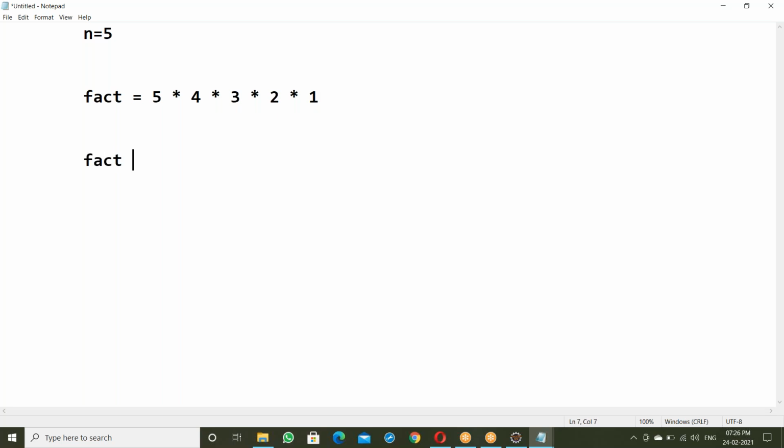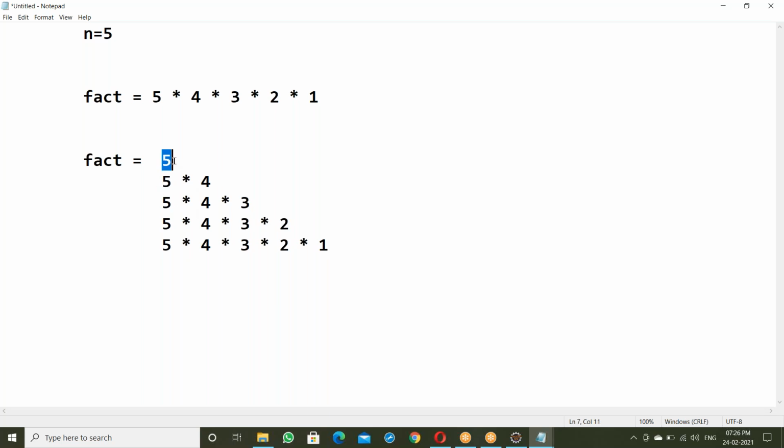So first, initially fact equal to 5, start with 5. Next time, 5 into 4. Next iteration, 5 into 4 into 3. Next time 5 into 4 into 3 into 2. Then next time into 1. This is how to prepare that expression here.